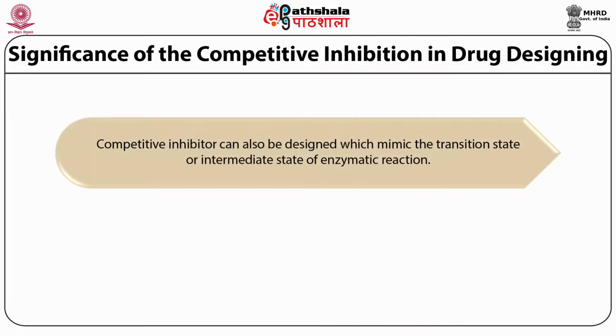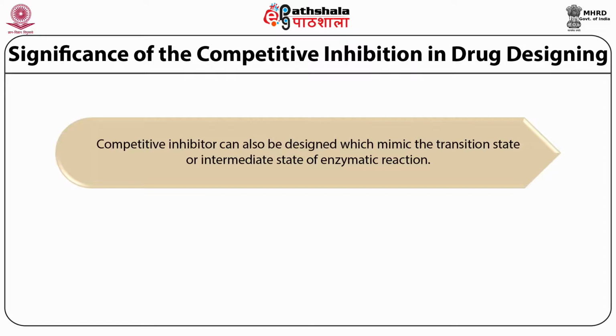A competitive inhibitor can be designed which mimics the transition state or intermediate state of an enzymatic reaction. When we say mimicking, that means we are basically making a homolog of it. The transition state is so important for an enzymatic reaction, and it is also known that it has the highest binding affinity.